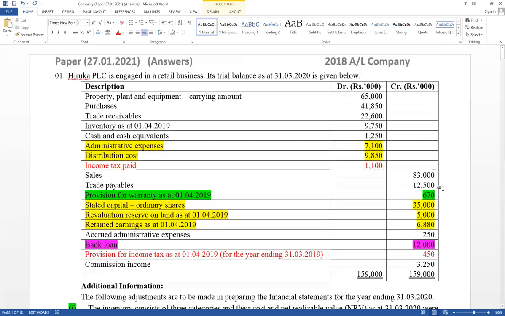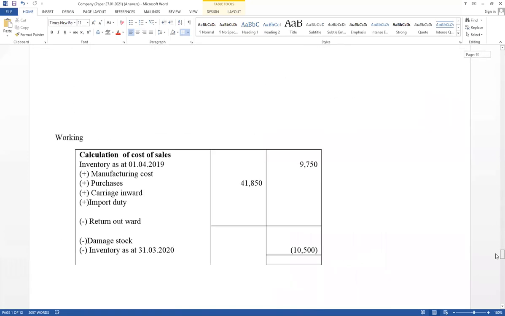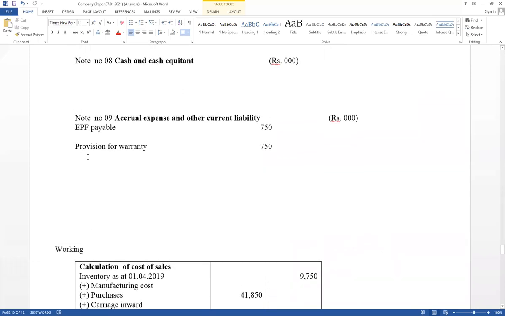Then see the trial balance and given accumulated administration expense. It has given trial balance. Those are recorded already. That value should be included under accrual expense and other current liability. Note number 9. Therefore, note number 9, accrual administration expense. Accrual administration expense value equal 250.